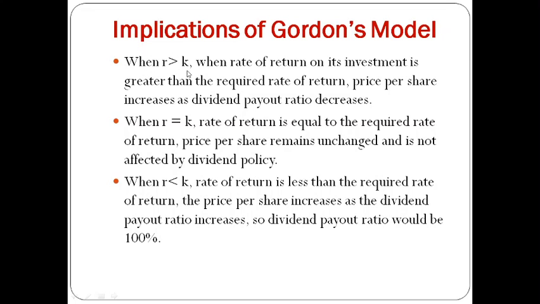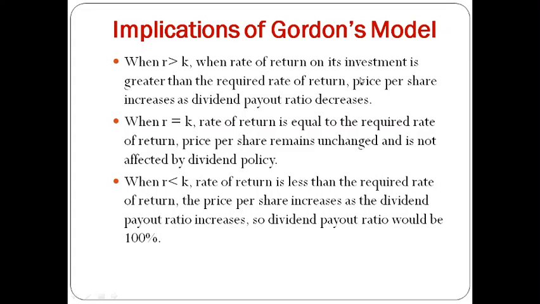When R is greater than K, it means the rate of return on the investment is greater than the required rate of return. The required rate of return means the cost of capital, the return which you require from your investment, and R is the actual rate of return which you are getting out of your investment. So if you are getting more return from your investment than the required return, then the price per share will increase. It will have a positive impact on the price, so the dividend payout ratio will decrease.